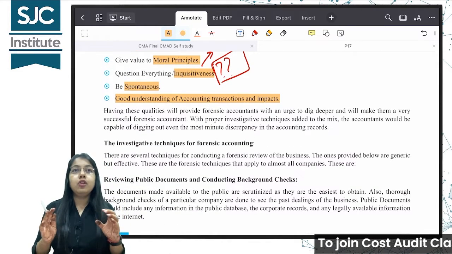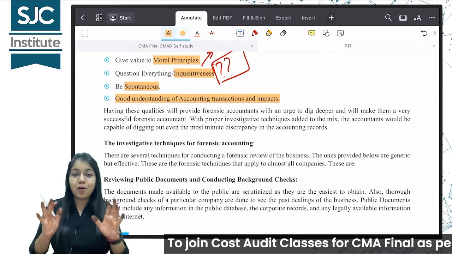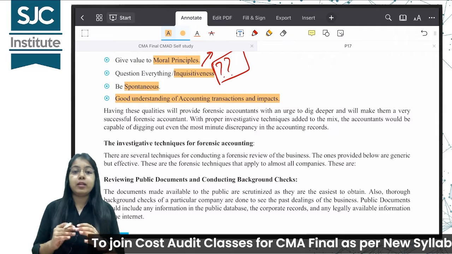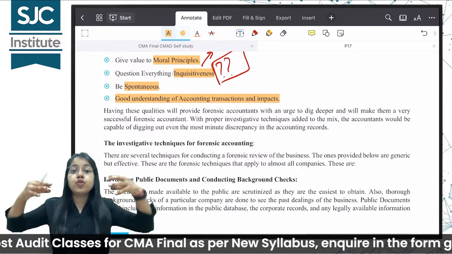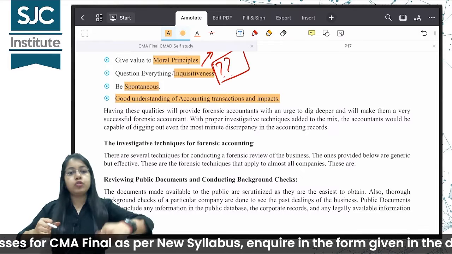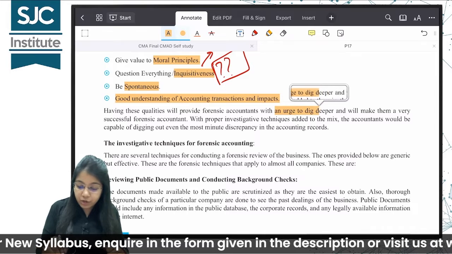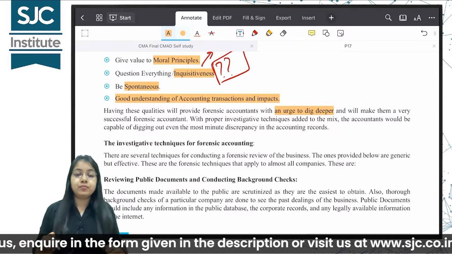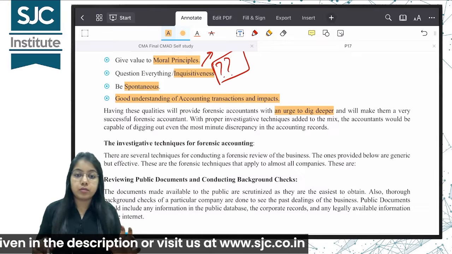ऑडिटर शुड नॉट बी वेरी relaxed kind of a person. Relaxed not in the sense of personal relaxation, I am telling, in the sense of work. He should always have an urge to dig deeper. इसका और खोद निकालना है मुझे, और जानना है इसके बारे में. ओके, so they should have an urge to dig deeper. It will make you a successful forensic auditor or accountant.